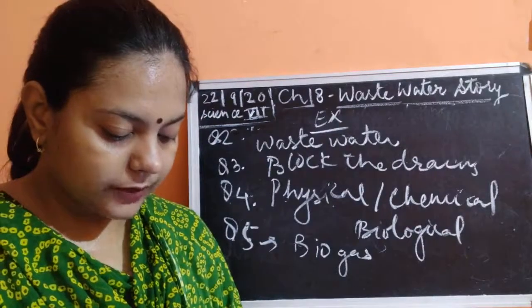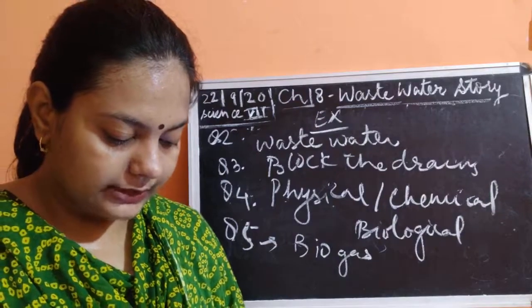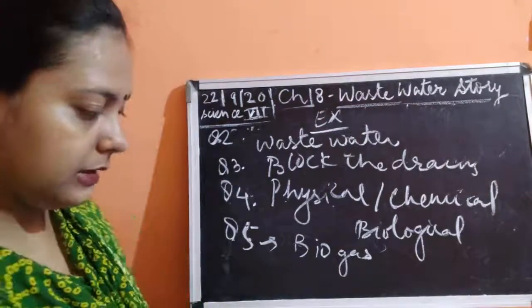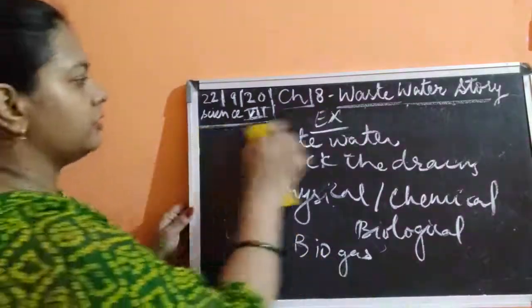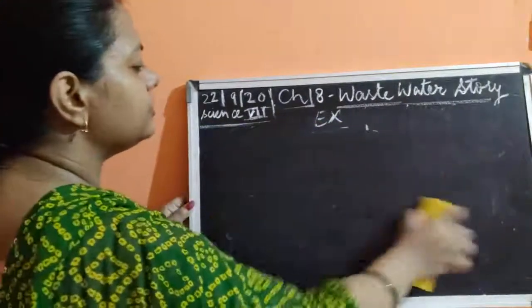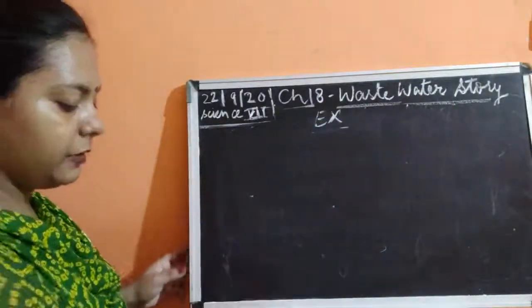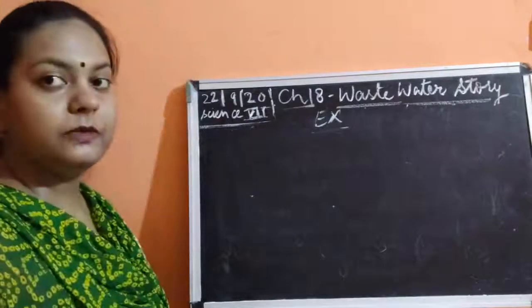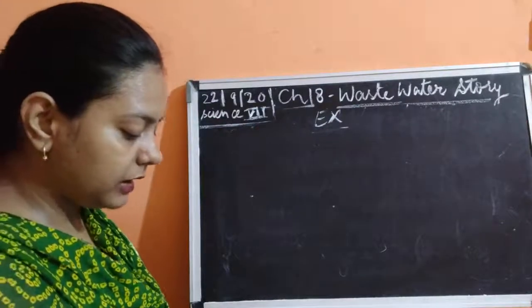Then after that is question number 8, that is, explain the function of bar screens in the sewage treatment plant. So what is the function of bar screens, children? As you know, a screen made with the help of bars is going to stop the bigger waste which is floating in the wastewater.